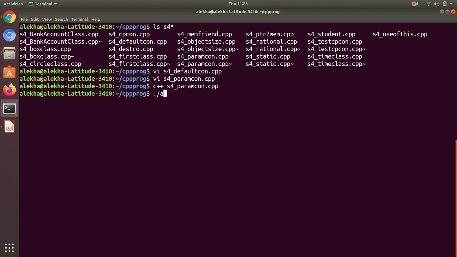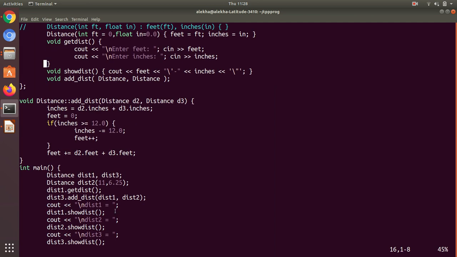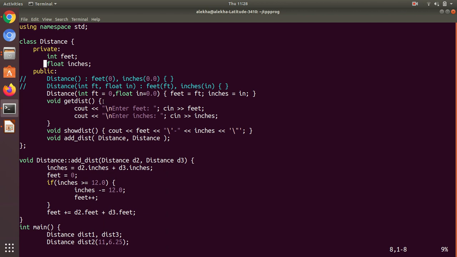Okay, so this is calling for the third parameter, just to see where it is done. Okay, yeah, guess distance.